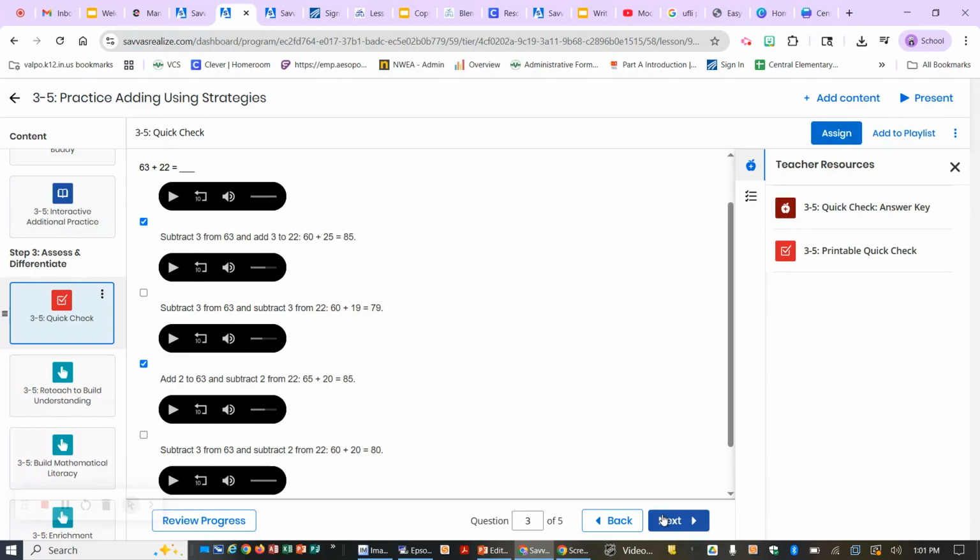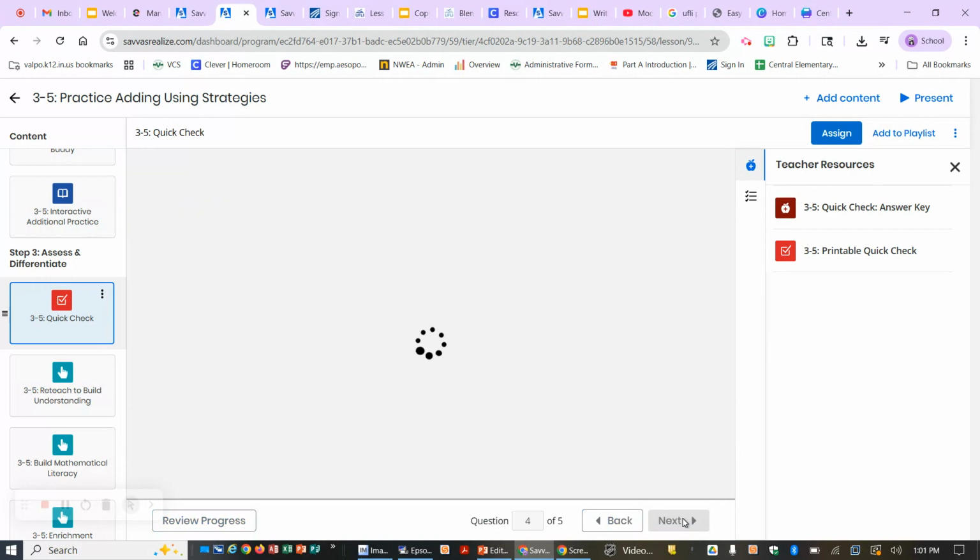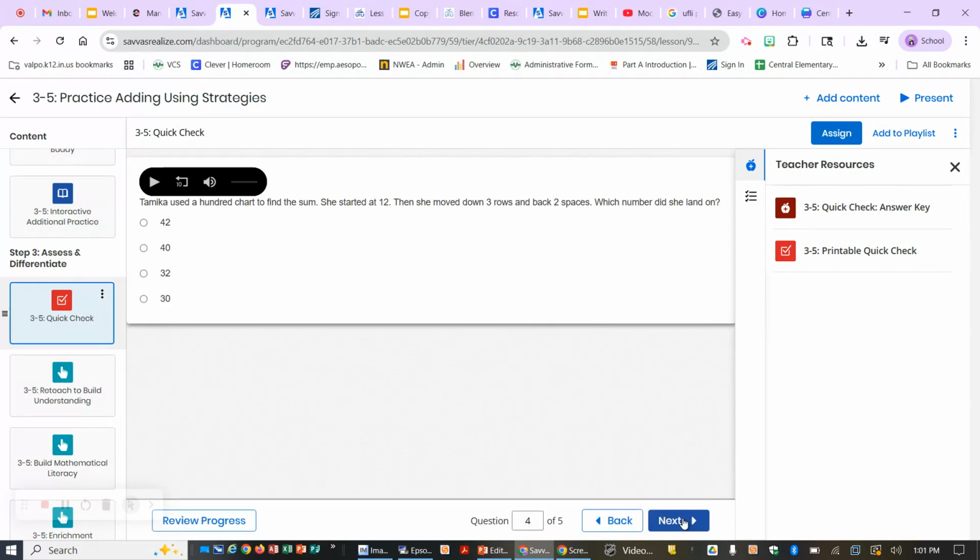This is a problem that I told you we are not solving. You need to follow along closely so you can get that one correct. Tamika used a 100 chart to find the sum. She started at 12, moved down 3 rows, and back 2 spaces. Okay, use your 100 chart, do that jump, and figure out where you land.